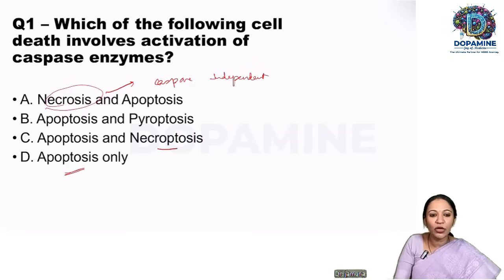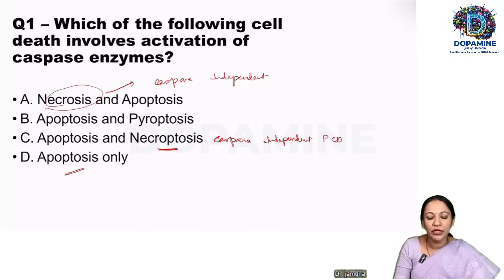And this entity, what is this, necroptosis? So necroptosis is, as the term says, necrosis with apoptosis. It is caspase independent programmed cell death. So that is the terminology for necroptosis. So we have only one option that is left, that is apoptosis and pyroptosis. So which is the right response here?